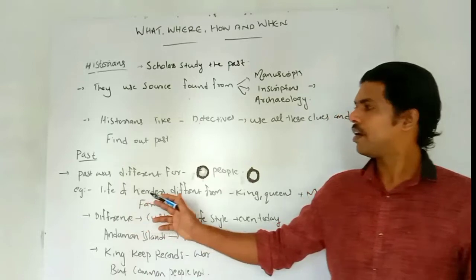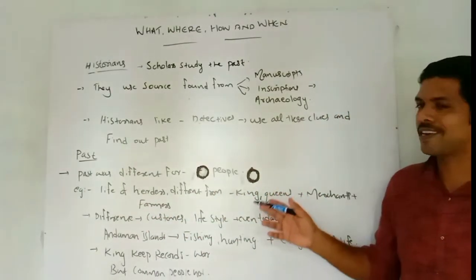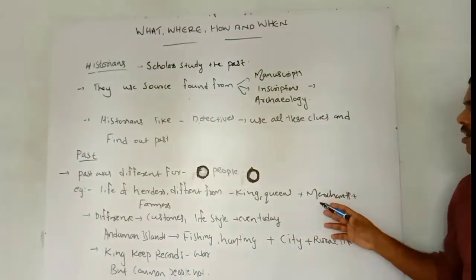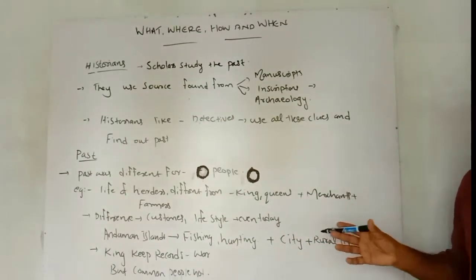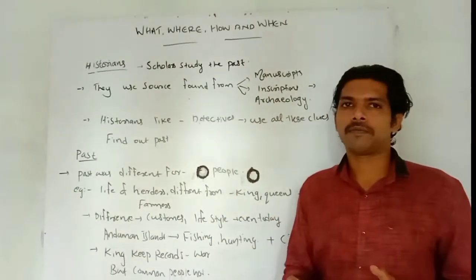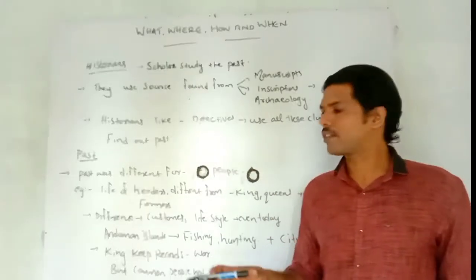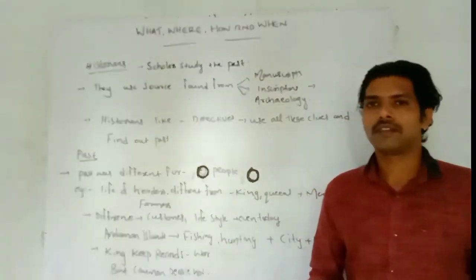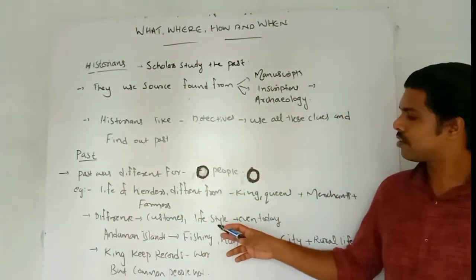So we can say that the past is different for different people. Like that, the life of merchants is different from craftspersons or artisans. So for every set of people, the life is entirely different. And here, the differences in their life we can see through their customs. Their customs are also different, and lifestyles are also different.